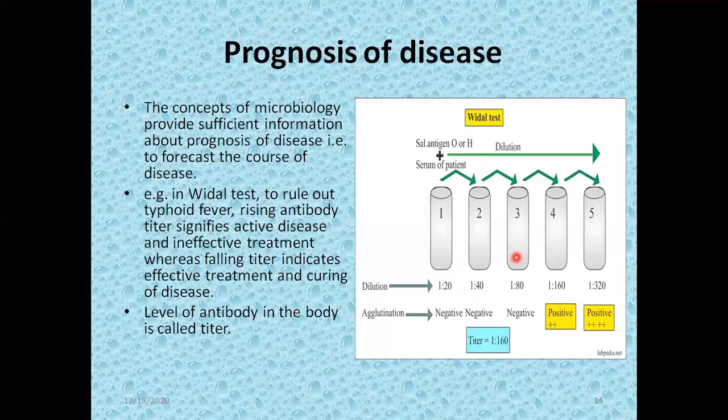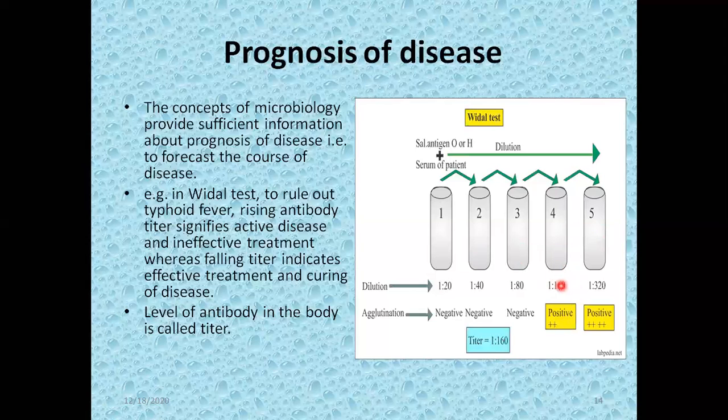In the third dilution, 1 part of the antigen is mixed with 80 parts of the patient serum, and we check for agglutination. If agglutination is absent, the test is still negative, and we move towards the fourth dilution, where we mix 1 part with 160 parts of the patient serum and check. If agglutination occurs in the fourth dilution, then we say that the patient now has typhoid, and the test is positive.